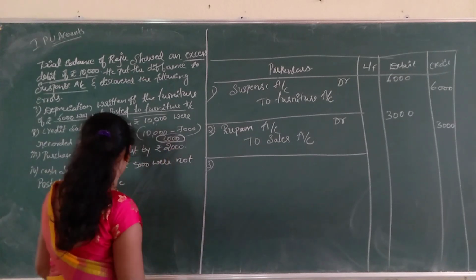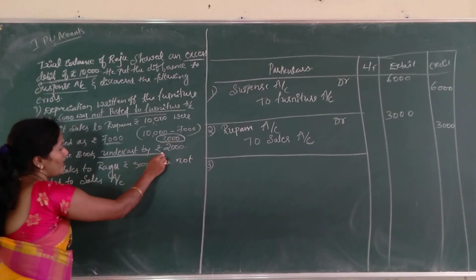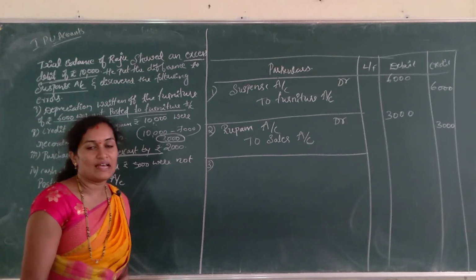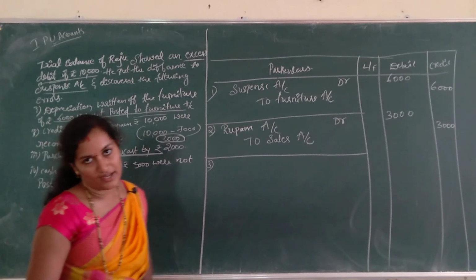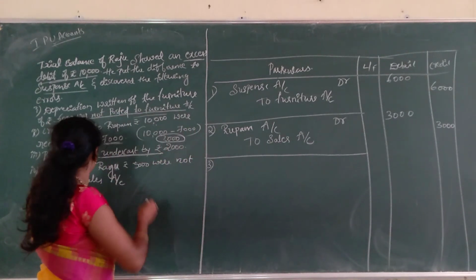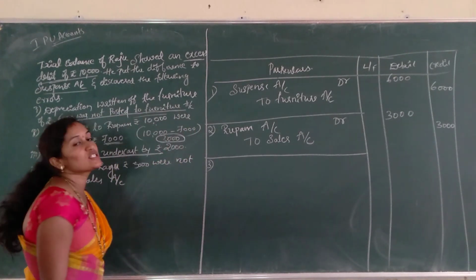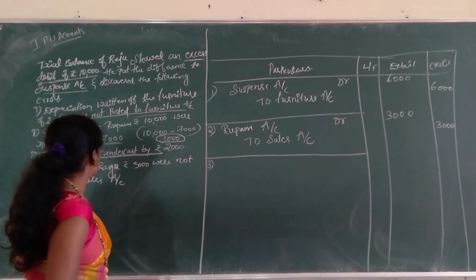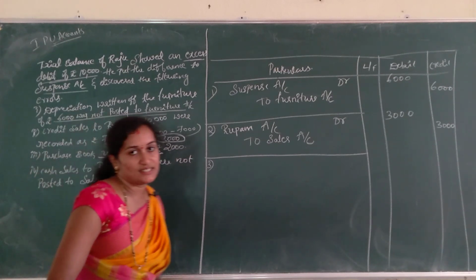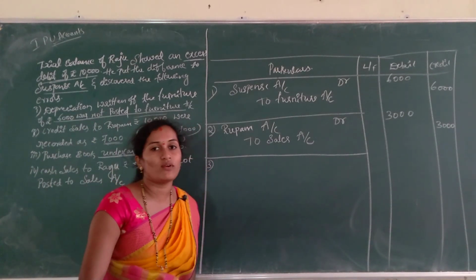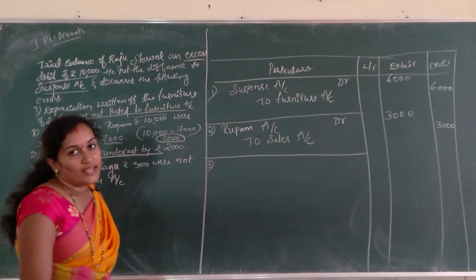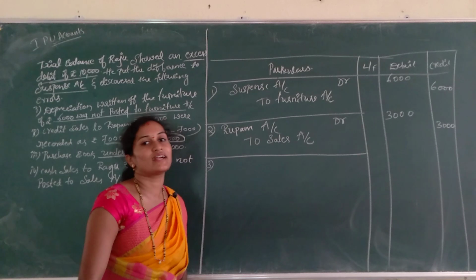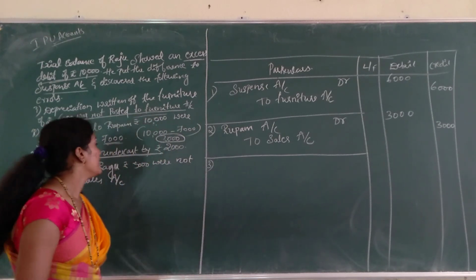Next, third entry is purchase book under cost by rupees 2,000. We discussed in our last sessions under cost and over cost. So how is it rectified? Purchase book under cost by rupees 2,000. Purchase book always shows a debit amount, right? So for that, under cost, see the principle. What does it say? If it is excess debit, credit that account. If it is a short debit, further debit that account.